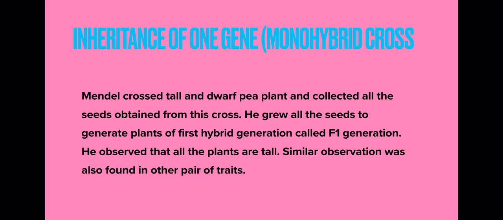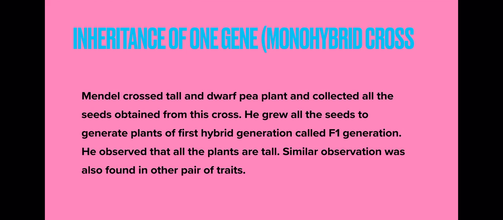So cross involving study of inheritance of one character is said to be monohybrid cross. So Mendel crossed tall and dwarf pea plants, means cross pollination. And how did he perform this experiment? As in the earlier picture I have shown you, emasculation of the violet flower was done, right? So Mendel crossed tall and dwarf plants and collected all the seeds obtained from the cross. He grew all the seeds to generate plants of the first hybrid generation. He saw that all the plants in the first generation were tall.